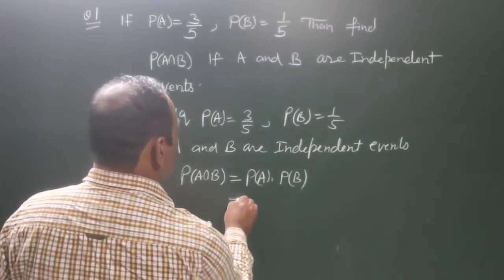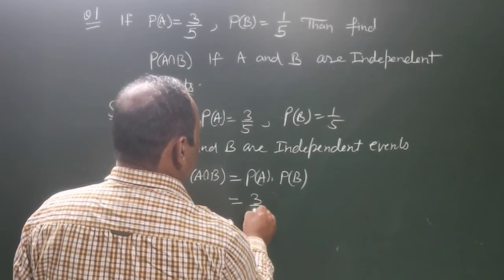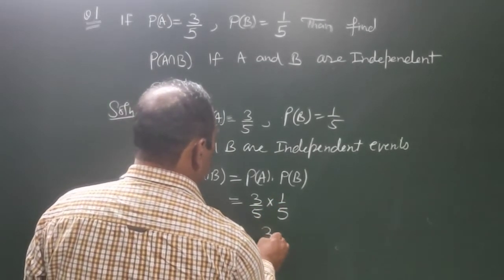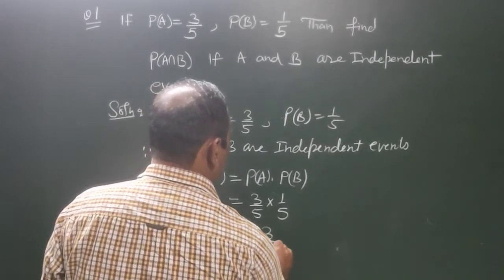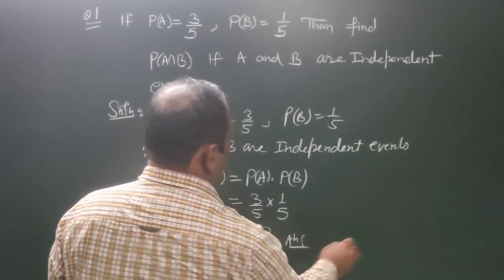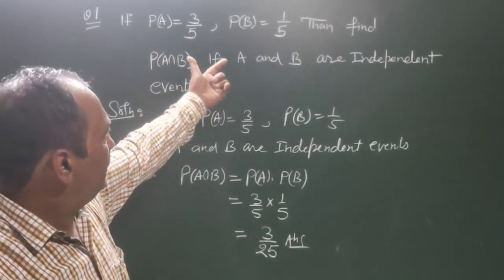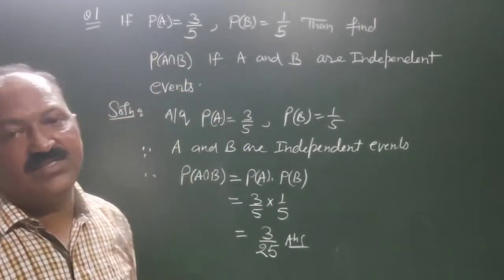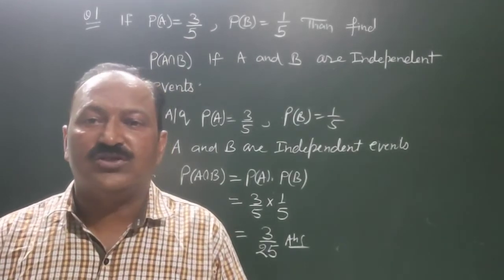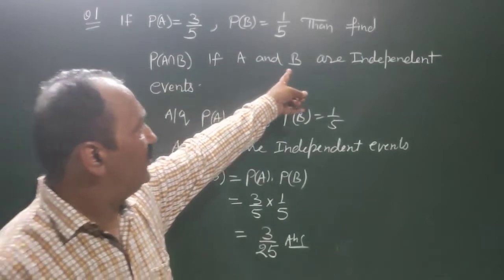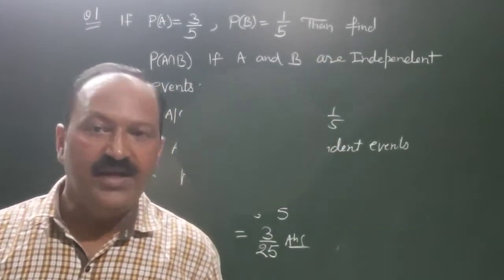Therefore, it becomes 3 by 5 multiplied by 1 by 5, that is equal to 3 upon 25. That is the answer of this question. So it was a very small question. Find the value of P of A intersection B if A and B are independent.